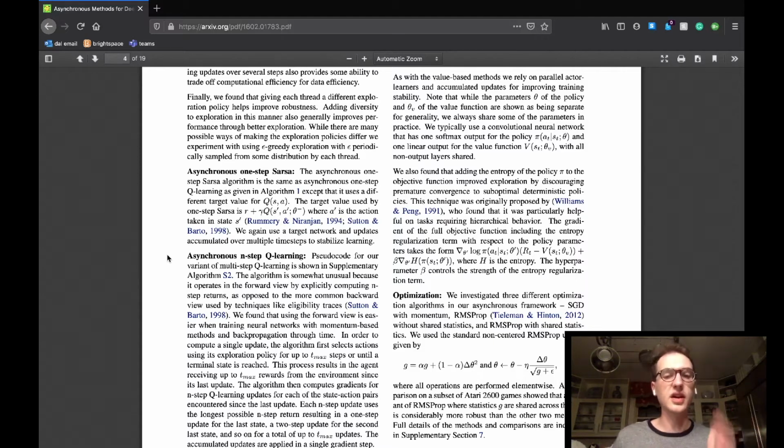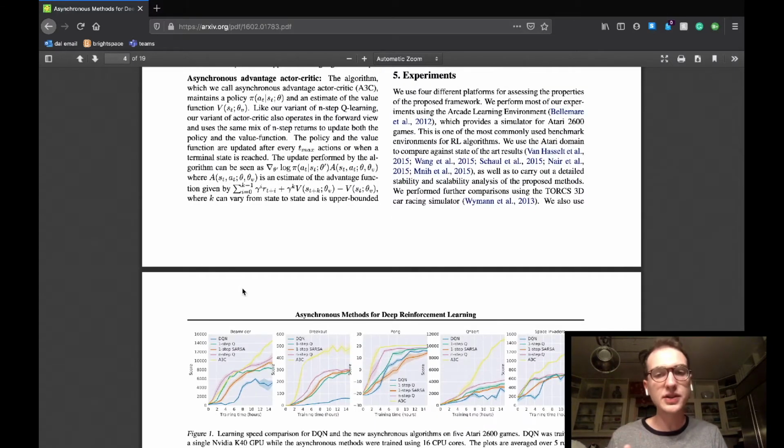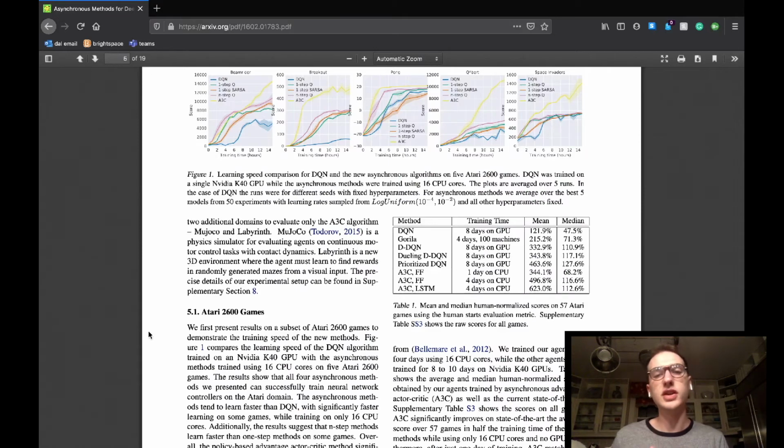It essentially says that they implemented an alternative update, which research has shown to be more robust than previous implementations. So onto the experiment section. This is actually a pretty long section, but to summarize, the team tested their new implementations of reinforcement learning algorithms on various testing environments. These environments included the Atari games benchmark, which we now all know and love, the TORCS 3D car racing simulator, as well as the A3C Mujoco and Labyrinth, which are a physics testing and maze simulator, respectively. The next 4 subsections go into detail of each of the listed testing environments.